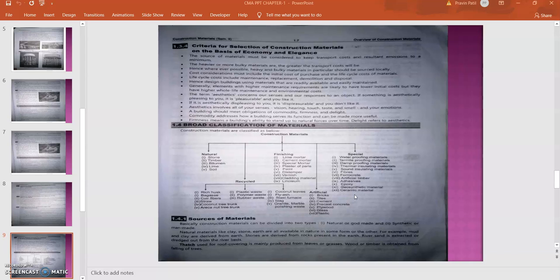Then properties like fire resistant, water resistant. So these are the materials added in the industries, that's why it is called artificial one. But the product is manufactured by using the natural materials.